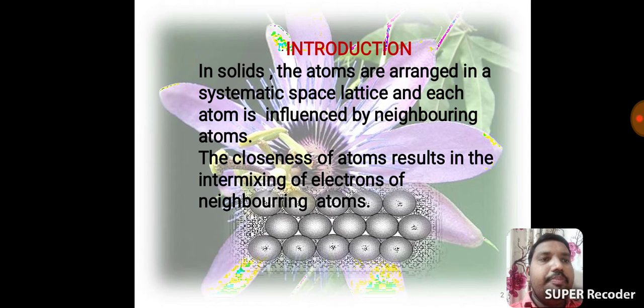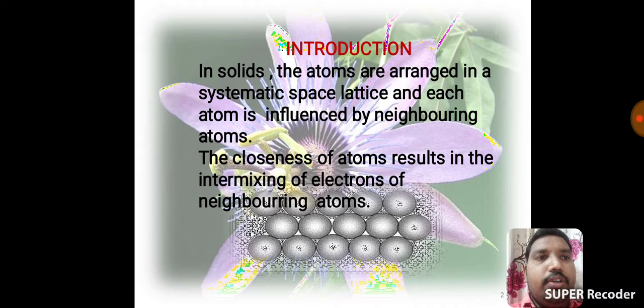Generally we know chemical substances exist in three states. One is solid state, second one is liquid state, third one is gaseous state. In this video we discuss solid state. In solid state, the atoms are arranged in close packing arrangement. In liquid state, the atoms move freely. In gaseous state, the atom's distance is very high when compared to liquid.